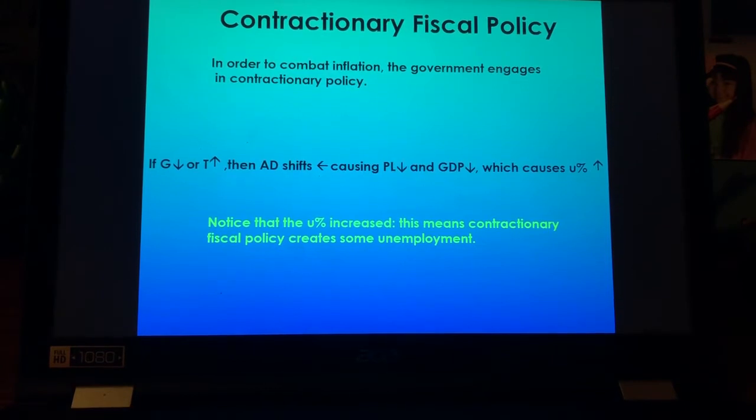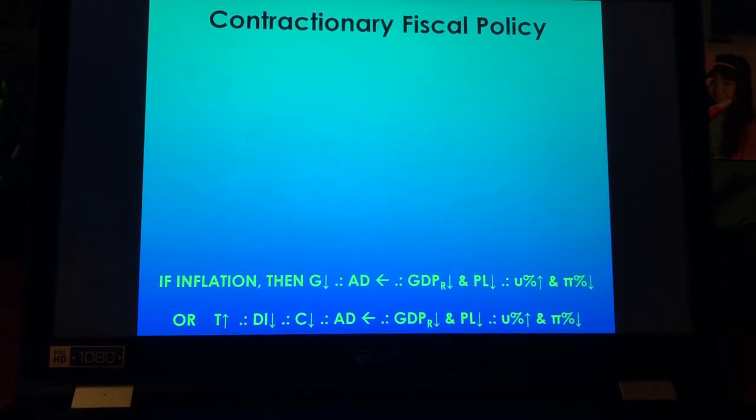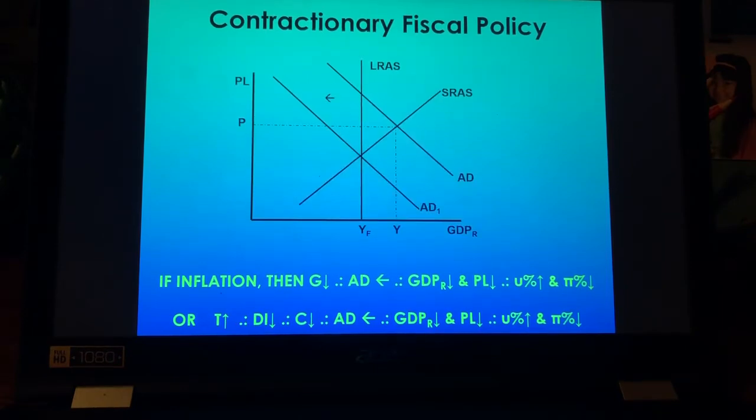So I just talked about this. Now we're going to look at the fact that we should have an expansionary gap over here. And we know that expansionary gap is to the right. When the government takes that tax money away from people, that aggregate demand curve shifts to the left, right? Causing the price level to go down, causing GDP, the gross domestic product that a nation is producing, to decrease as well. So that's the unintended effect.